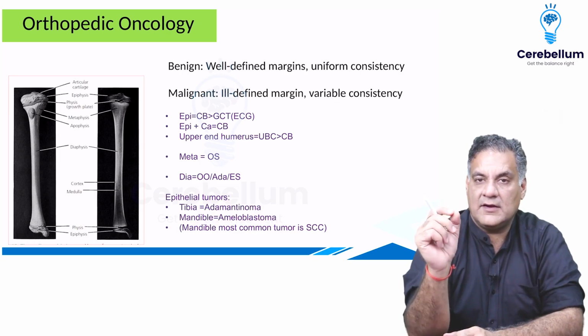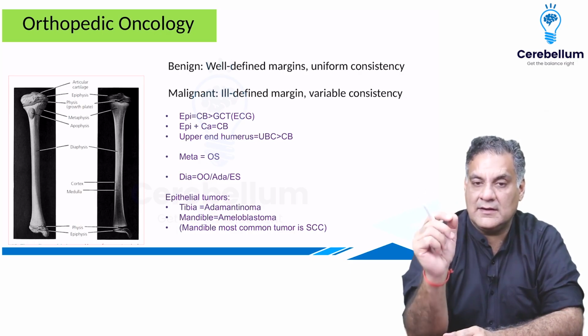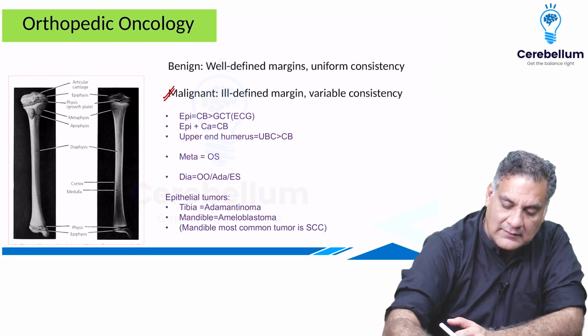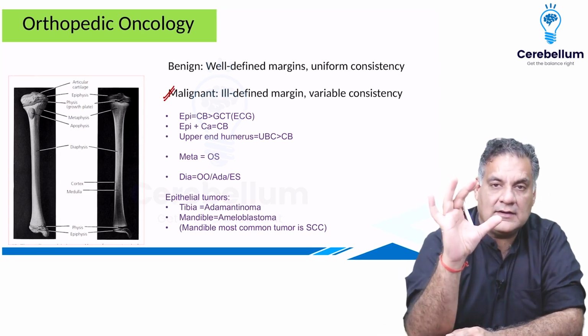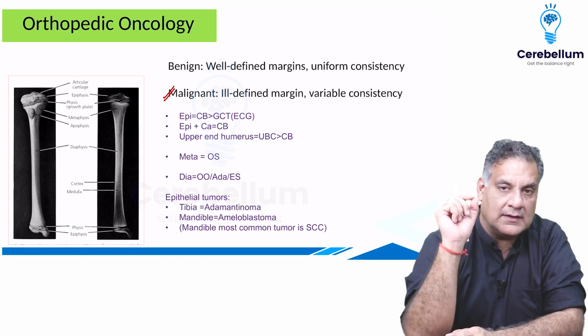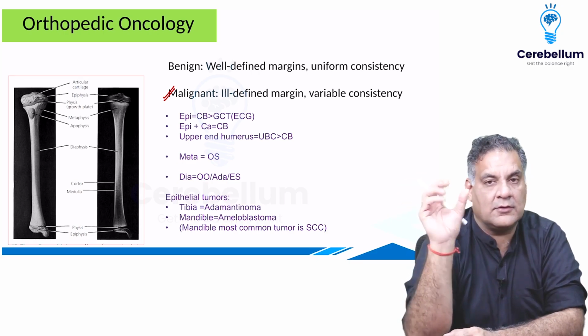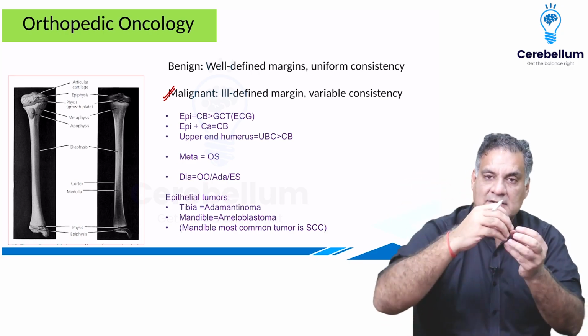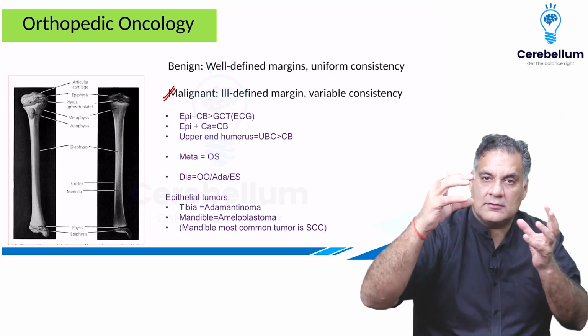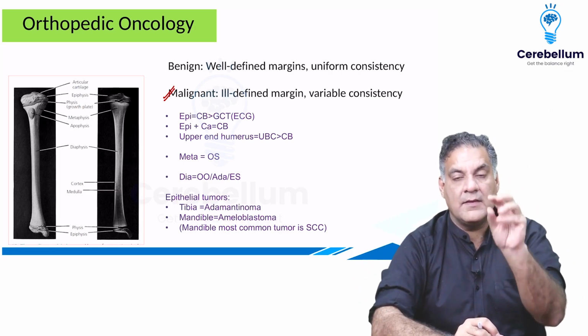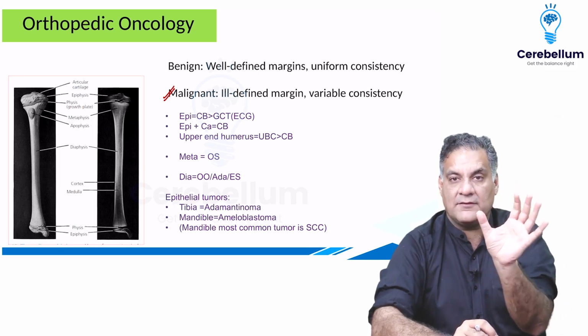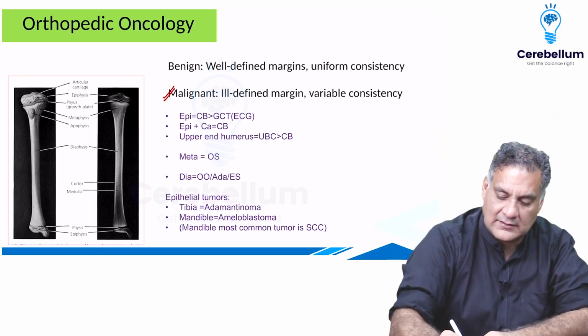Benign tumors have well-defined margins and uniform consistency. Malignant tumors have ill-defined margins and variable consistencies. We did it in an area earlier: for epiphyseal tumors, the two to remember are chondroblastoma and giant cell tumor. I told you chondroblastoma is purely epiphyseal, but giant cell tumor, because of its spread, can also go into the metaphyses. The second point that you should remember is that an epiphyseal tumor with calcification is chondroblastoma, because cartilaginous tumors will calcify.